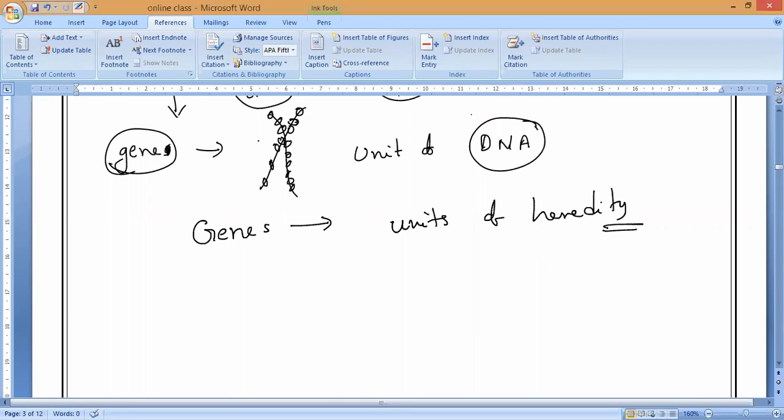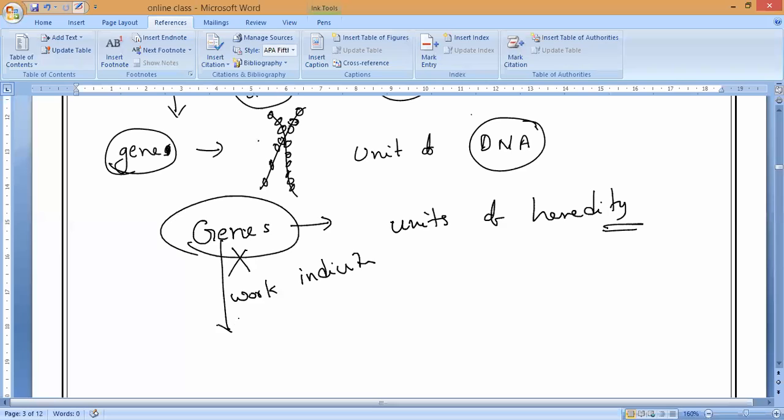Understand, Kevin? Arvind? Kavya? Now, these genes cannot work individually. Always these genes work as pairs only. That is also very, very important. Every gene will work in pairs. Basically we represent these genes in a DNA structure, and the DNA structures are represented with letters, alphabets.